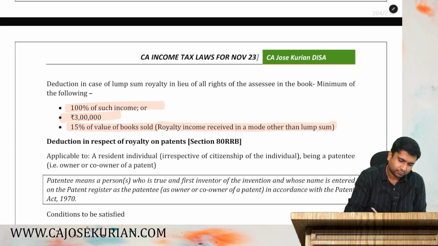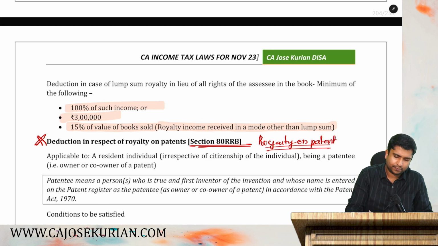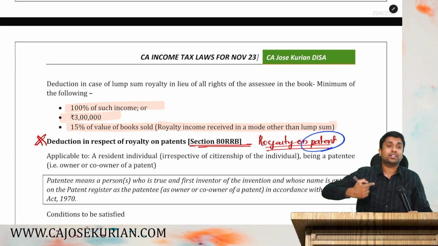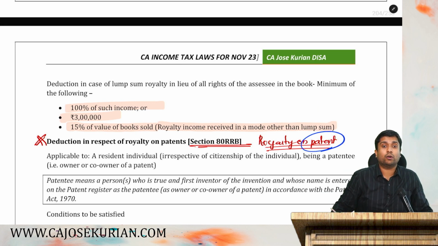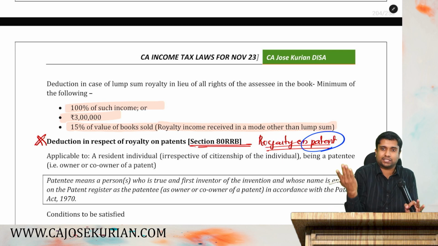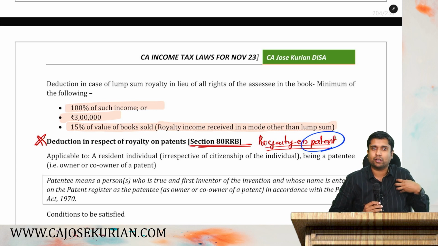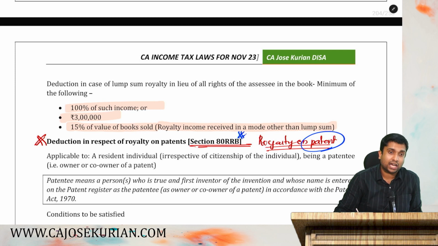Moving on. Next is 80RRB, that is deduction for royalty on patent. What is royalty on patent? What is a patent, friends? I have an invention registered in my name and then I am called the patent owner of that particular invention. Just like a discovery or an innovation or a new model of something. Say I am the patent owner of an invention. Then I'll get what? Royalty on patent. If I get royalty on patent, I'm eligible to claim deduction under 80RRB.